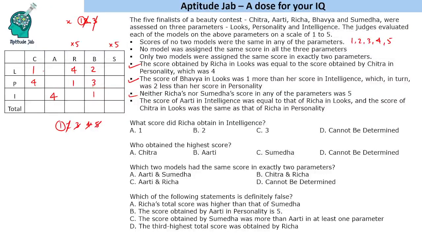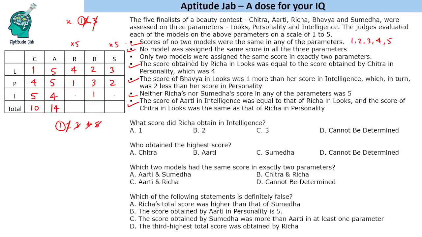Now we are left with two numbers. 1, 2, 4 is done. 3 and 5 are remaining. Sumita cannot get 5, so this will be 5 and this will be 2. So we can add this total. Now in the third parameter, intelligence, they cannot get 5, so this will be 5. So this is 10. And these are left with 2 or 3. Any other condition left? This we have used.